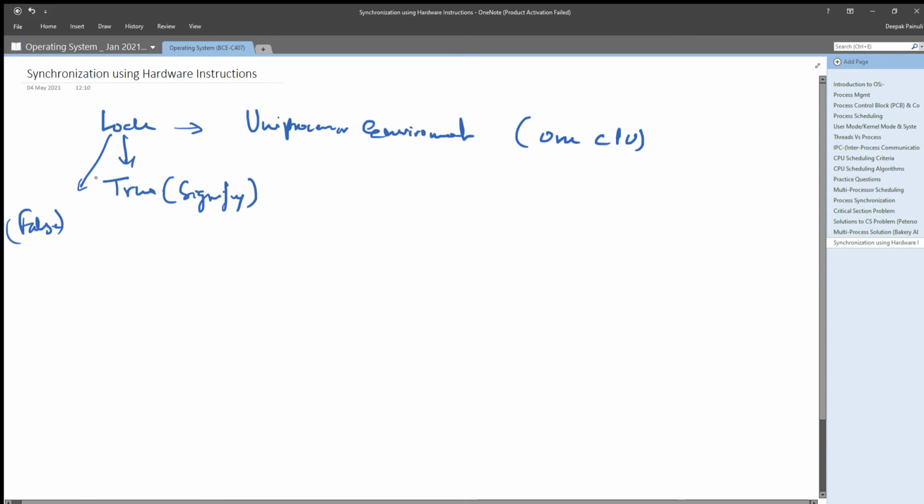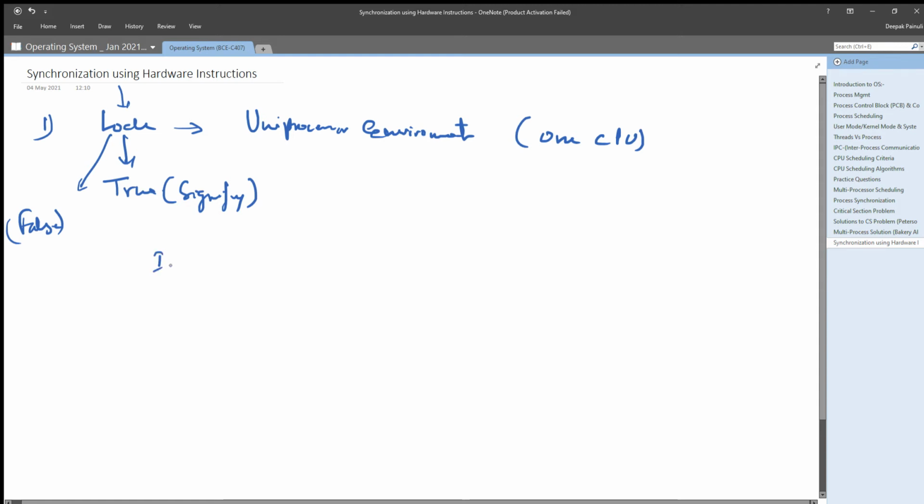That's why if any other process wants to enter its critical section, it will need to check the lock before entering. If the lock is true, that process is not allowed to enter its critical section, right? So the locking mechanism is useful only in a uniprocessor environment. In a uniprocessor environment it will give the effect, otherwise in a multiprocessor environment it is not feasible.